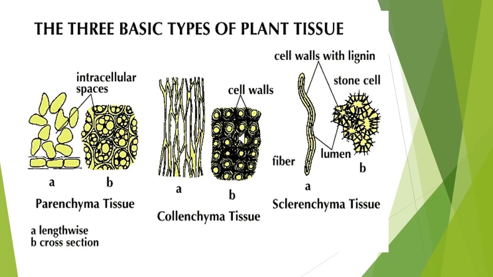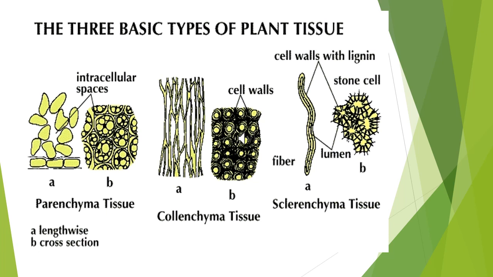Okay, next one, collenchyma. It is simple. It is living tissue. Mechanical tissue. It provides support to the plant. Hypodermis of dicot stem present. Petiole and pedicel. Petiole means stalk of the leaf.